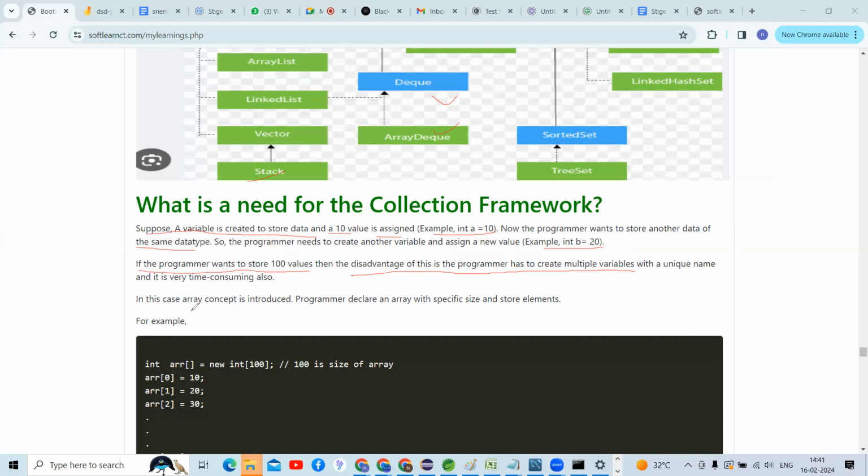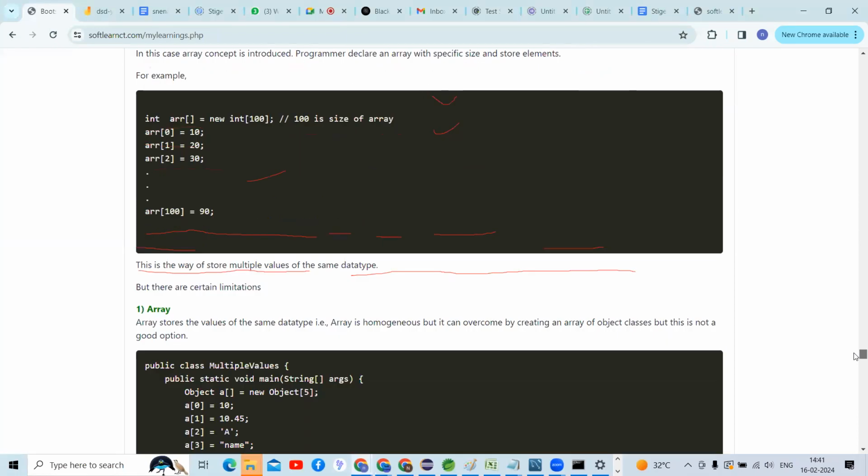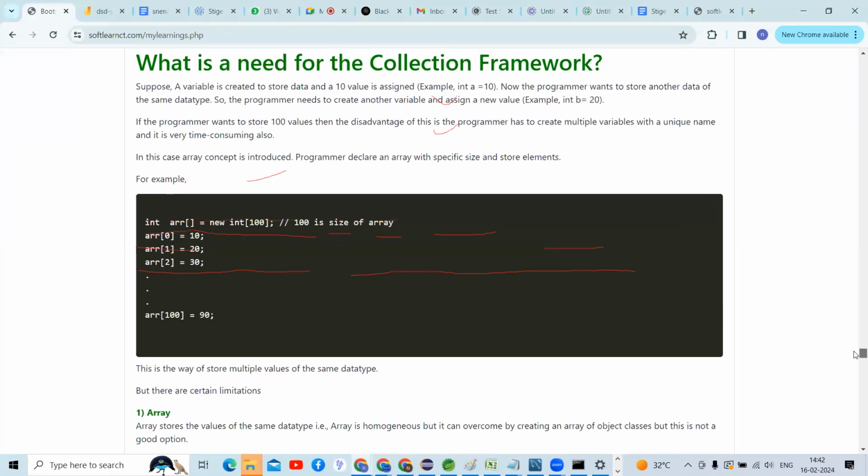In this case, the array concept is introduced. The programmer declares an array with a specific size and stores the values. For example, here I declare a variable for arrays.